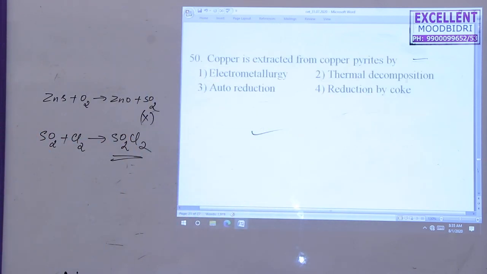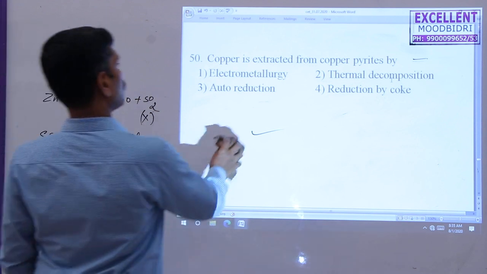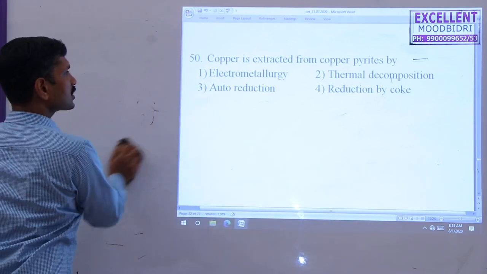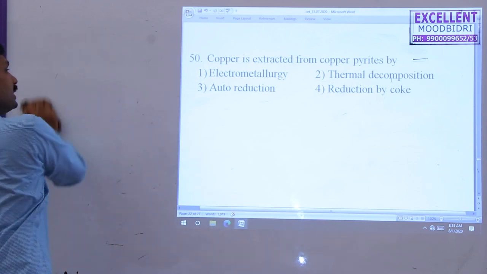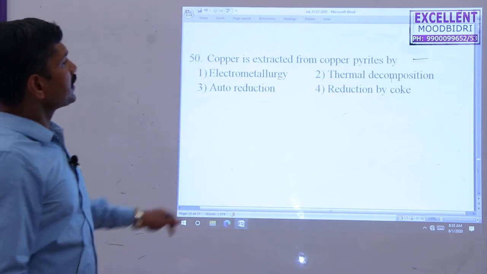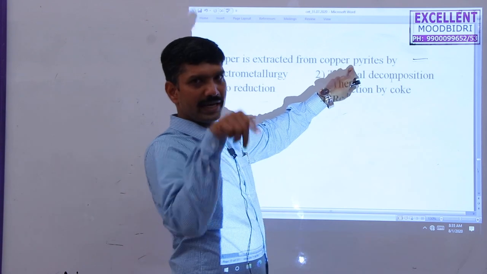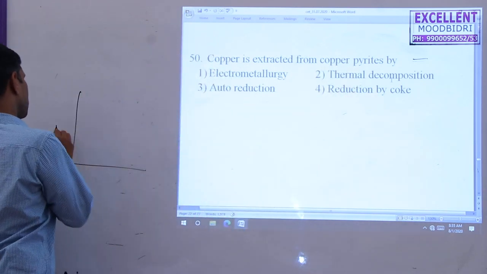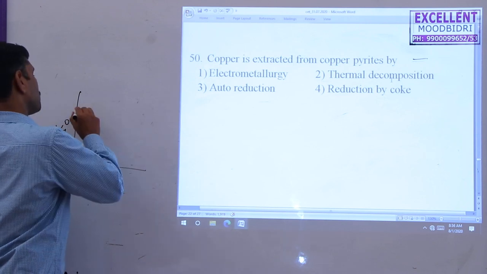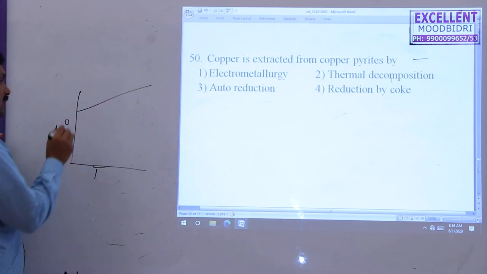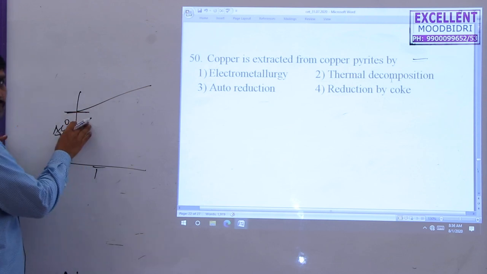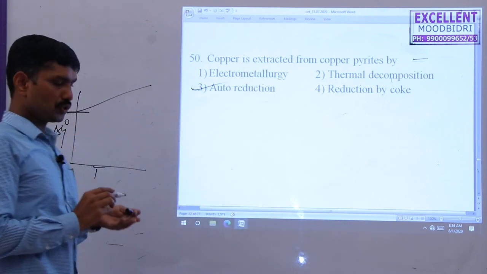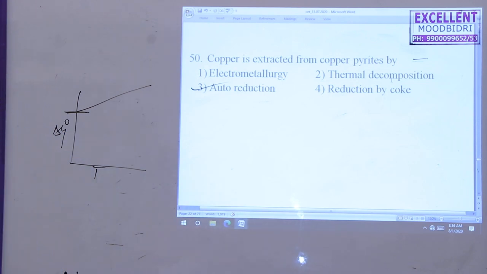Next question. Copper is extracted from copper pyrites by. So here copper is extracted from copper pyrites because the delta G naught value is very high in the Ellingham diagram. In the Ellingham diagram, delta G naught versus temperature, it lies high here. Delta G value very high means stability is very less. Therefore, it can be done with the help of auto reduction. So the third one is correct here.